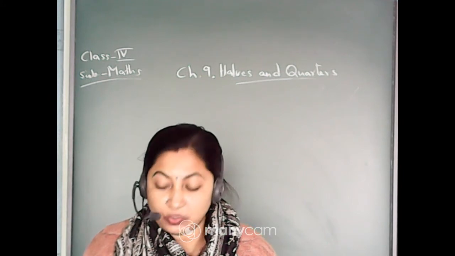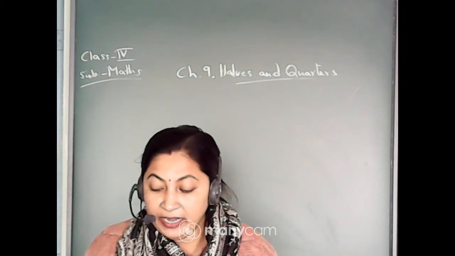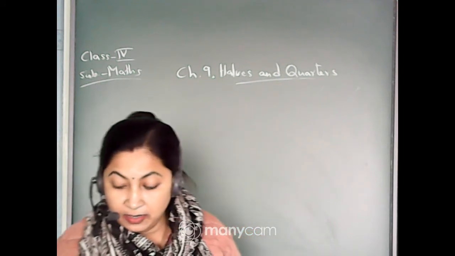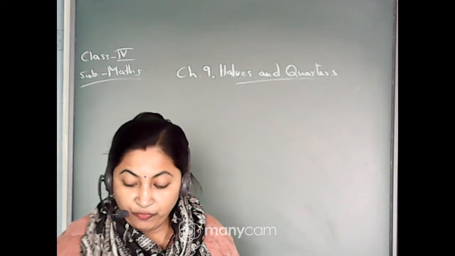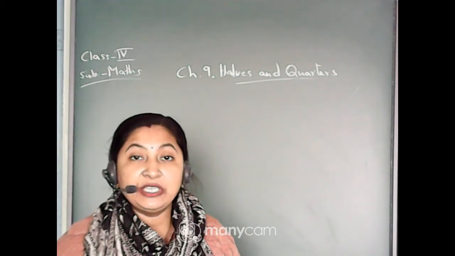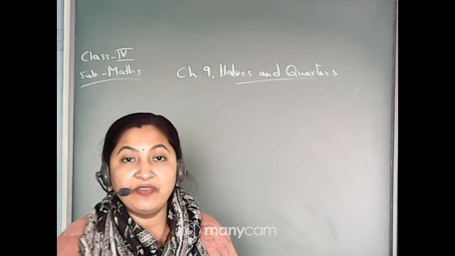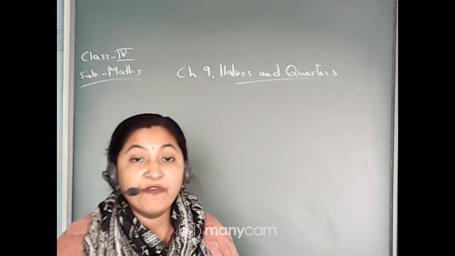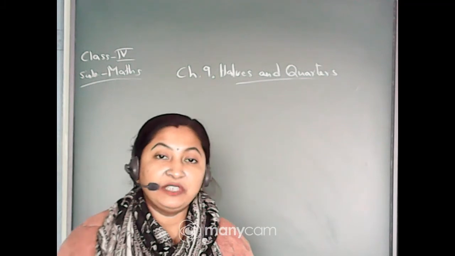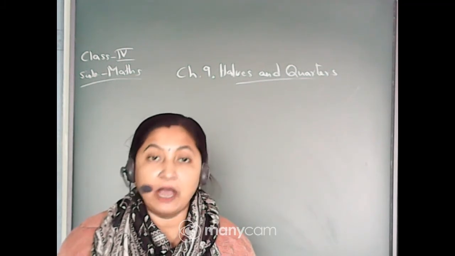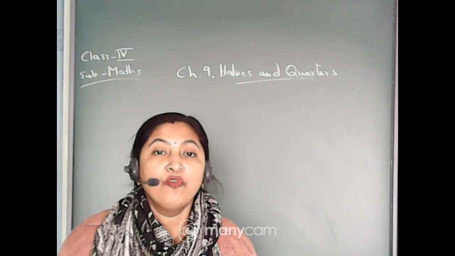Now come to the next one. In how many different ways can you cut a rectangle into 4 equal parts? Draw 5 different ways. Now see, again here 5 rectangles are given and you have to divide these 5 rectangles into 4 equal parts. Previous one, it was half, 2 equal parts. Now you have to divide the 5 rectangles into 4 equal parts.